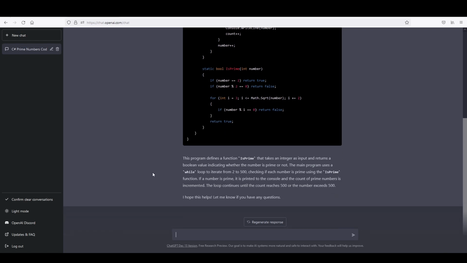And so now we can take it a step further. We can say, okay, thanks. Now using NUnit, because NUnit is a common test framework for .NET, for C#, write test cases to test the code.